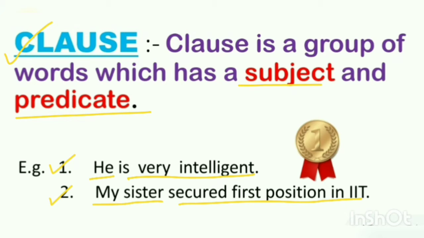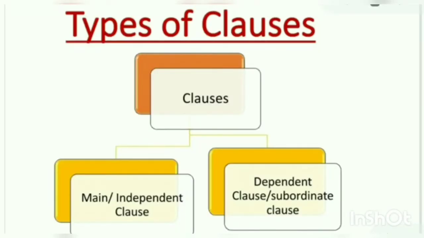Number 1, clause and sentence both have subject and verb. A sentence gives complete meaning, whereas a clause may or may not give complete meaning. Number 2, a clause may be a part of a sentence, but a sentence cannot be a part of a clause, right?